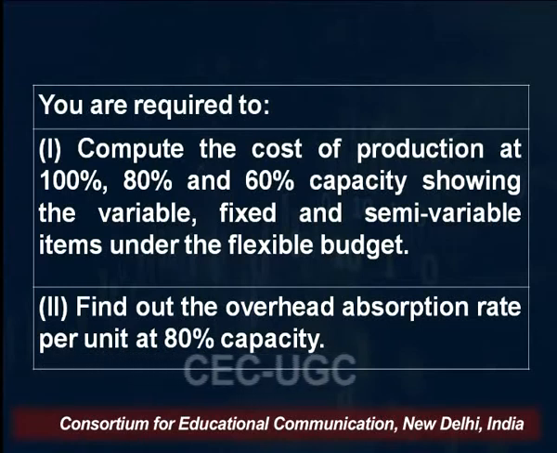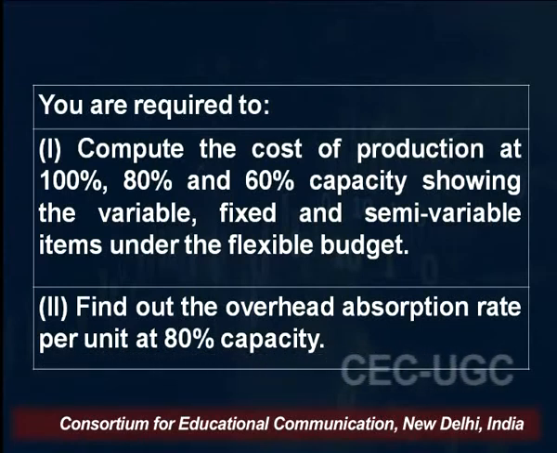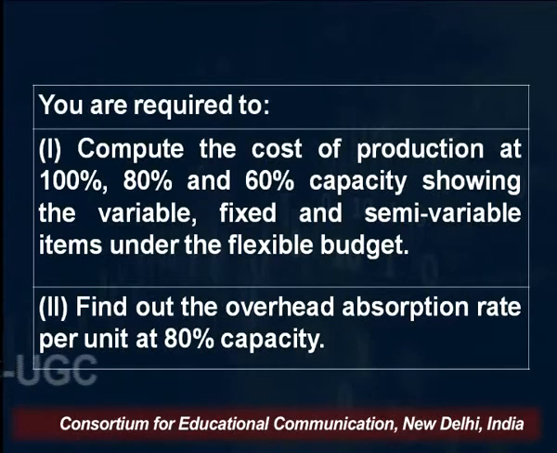Part number 2 of our example is to find out the overhead absorption rate per unit at 80% capacity. Friends, if you recollect, when we discussed overheads and absorption rate, how do you calculate the absorption rate? Total overheads divided by the basis, right?